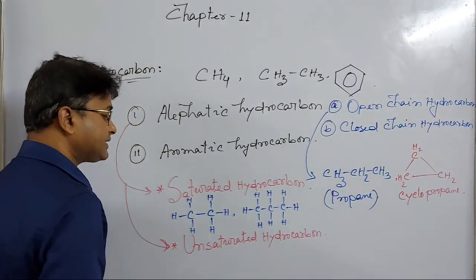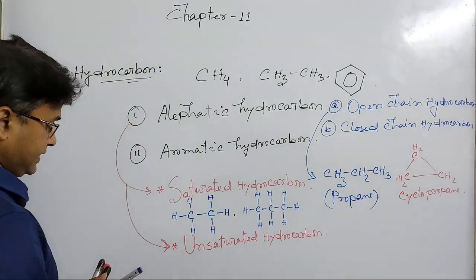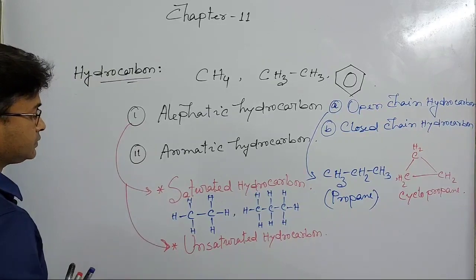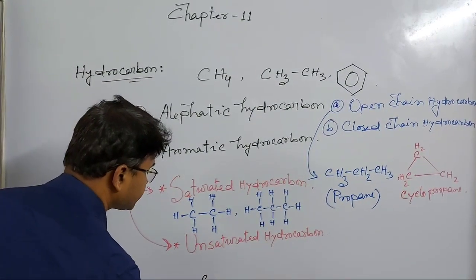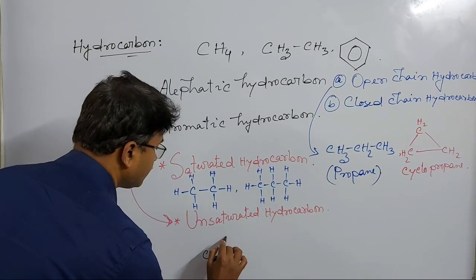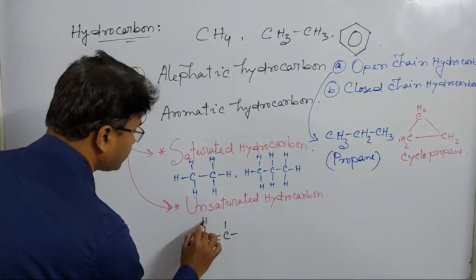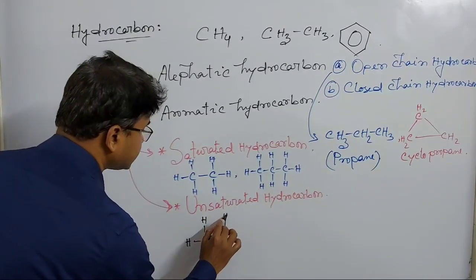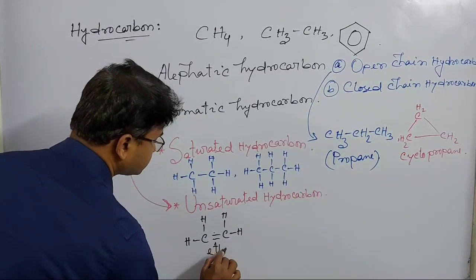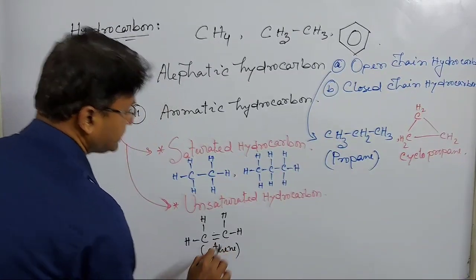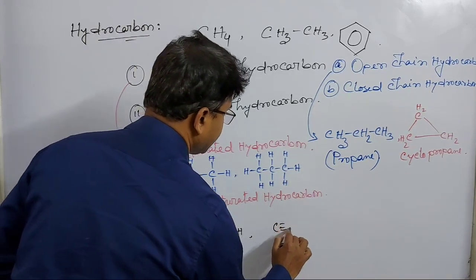Also unsaturated hydrocarbon. I would also like to show you the unsaturated hydrocarbons containing 2 carbon atoms. This is ethene, and this is ethyne.